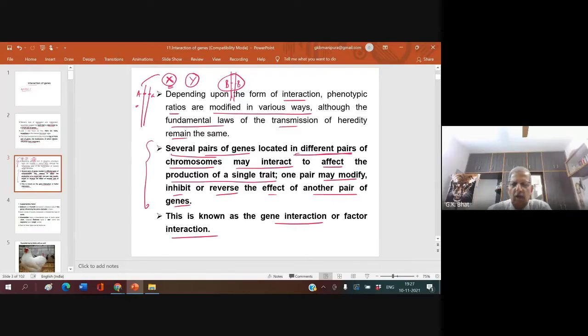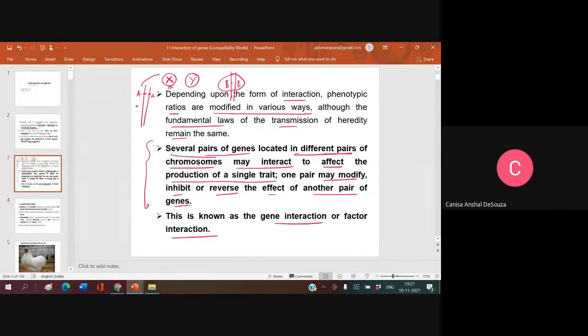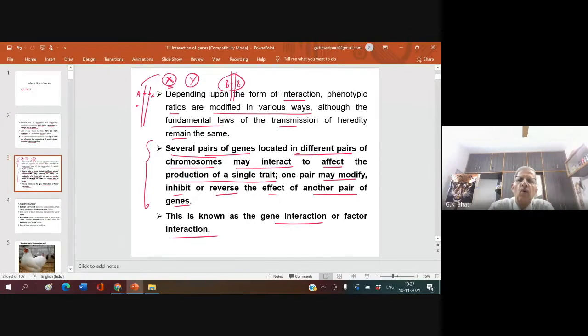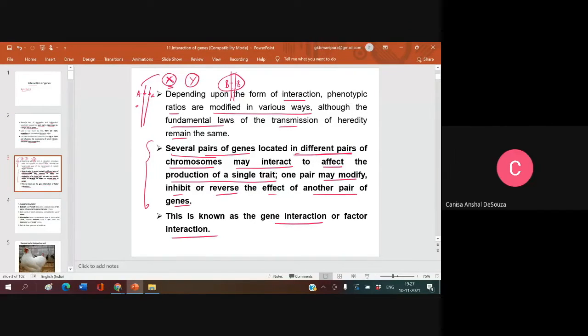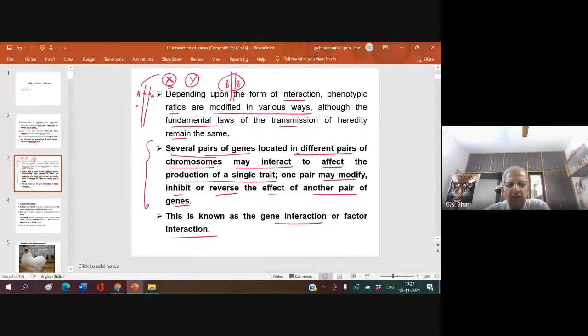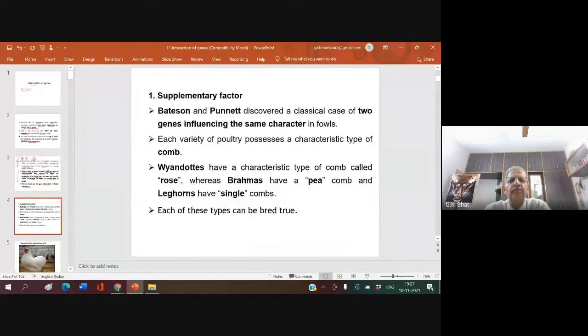I don't know whether you got confused or convinced. Convinced or confused? Confused. Who said it? Kenisa. You must get confused, otherwise you will not learn. I will give you the example now.